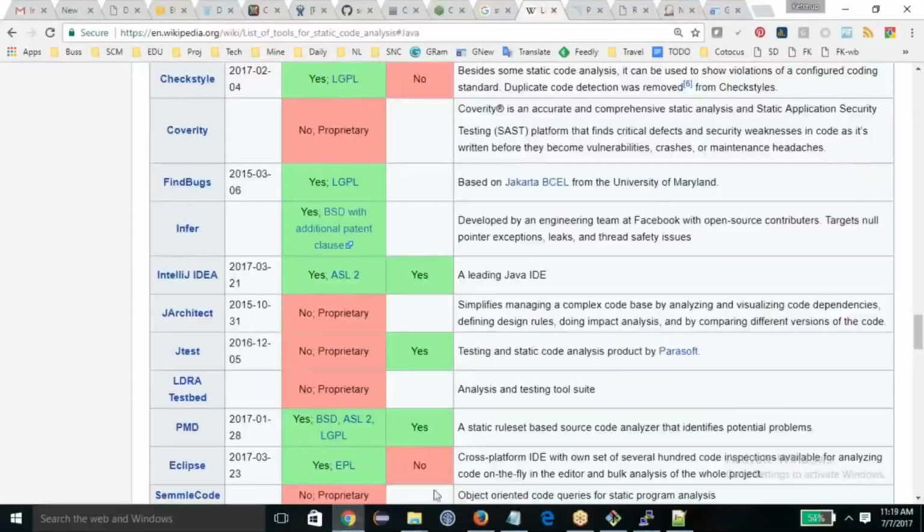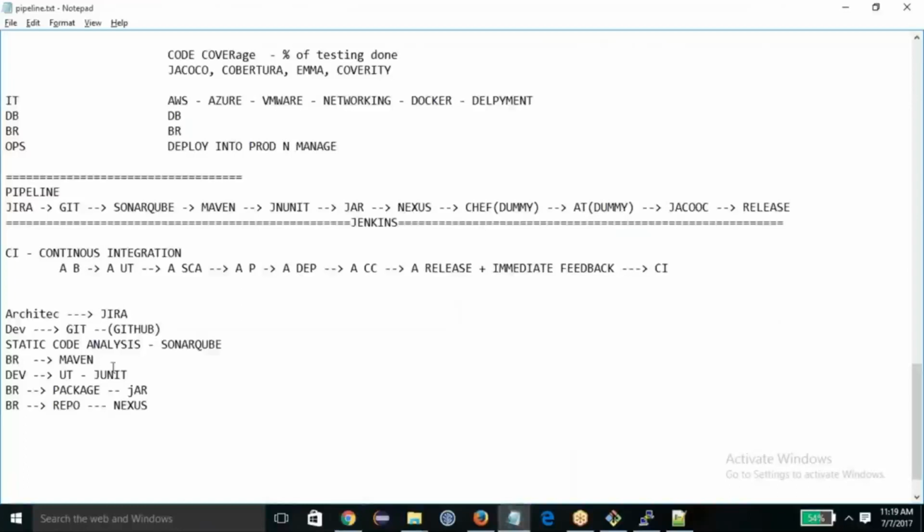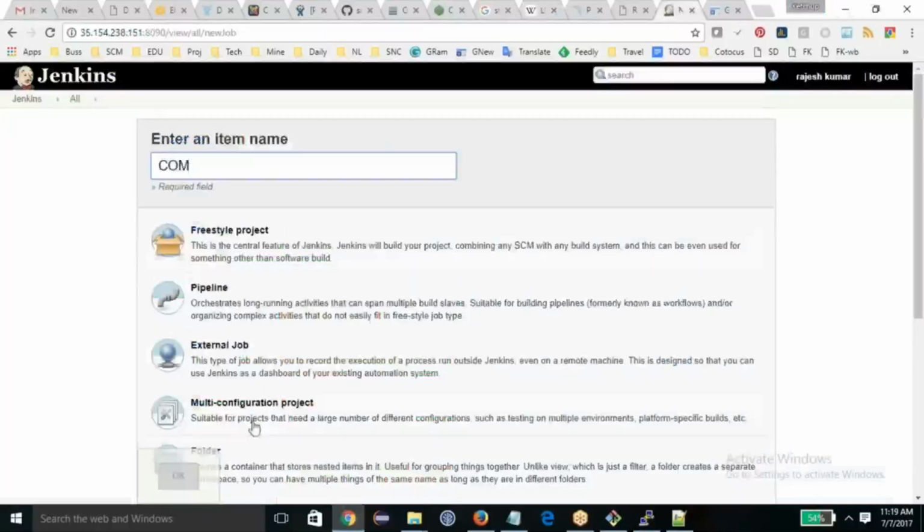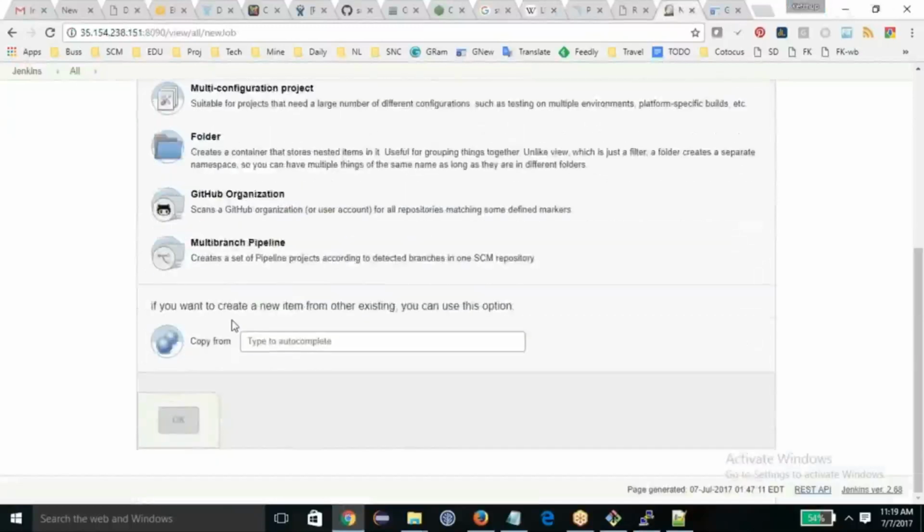Yeah. So now you saw that we could get the static code analysis done. Now we have to do the build management. So now what I'm going to do, I am going to Jenkins and I put in the job name compile. And this time I'm going to copy from the same job, static code analysis.